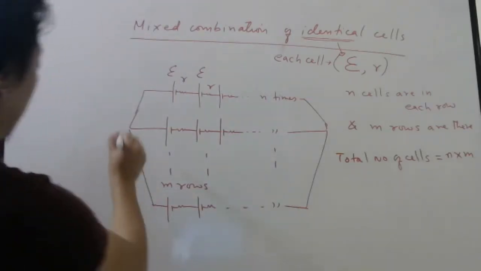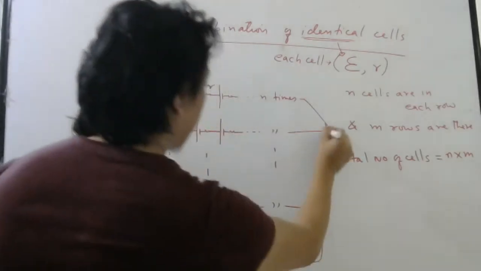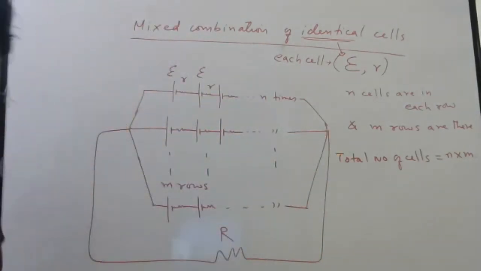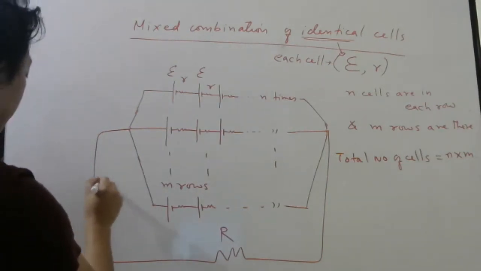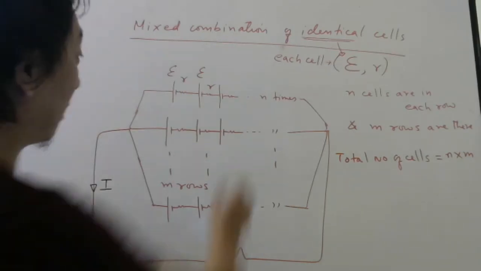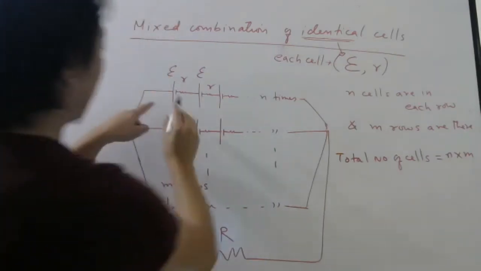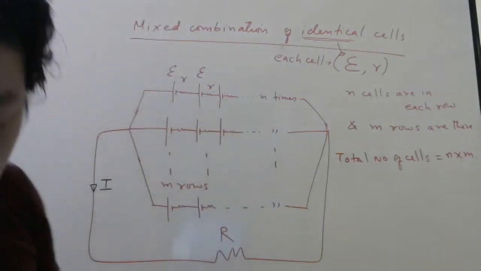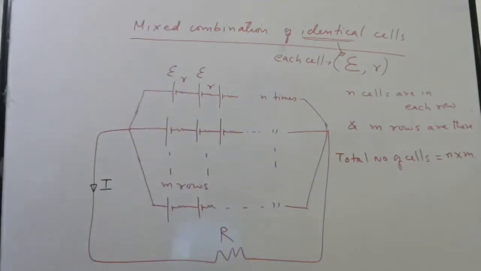Now I'm going to put here an external circuit, capital R. I want to know what the current will be here. So what I should do is first convert all of them into one battery. Let us understand this part. First you draw the diagram because I will not be able to draw another. Here only I will do. Let me wait for 15 seconds.